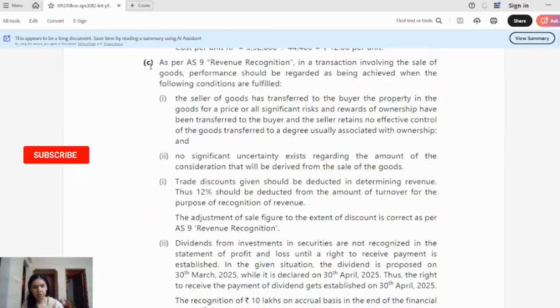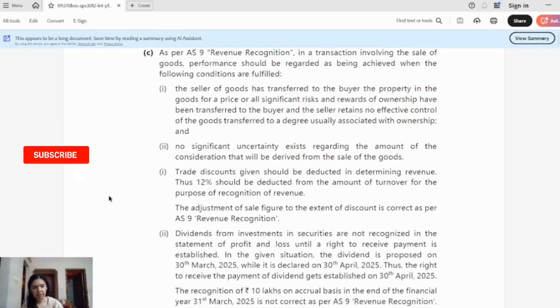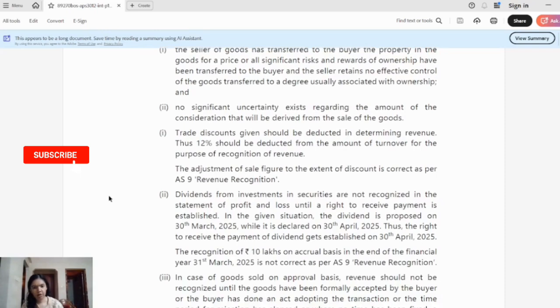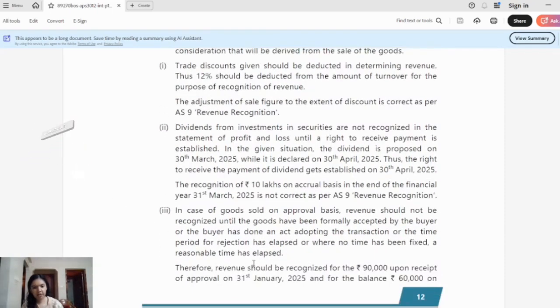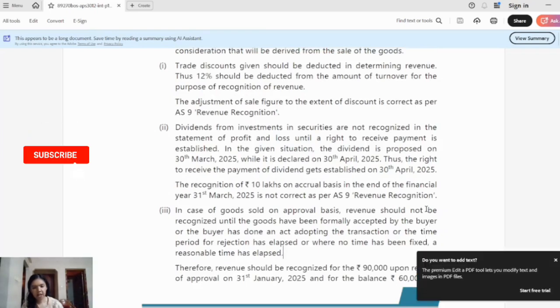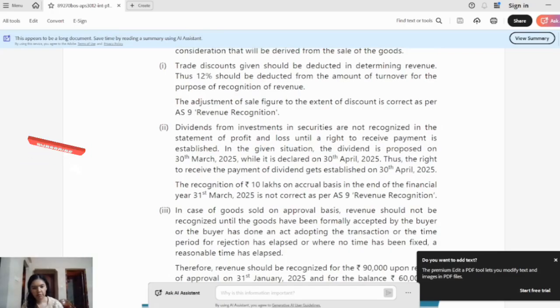So question number C. So first you can see they have written the accounting standard number AS9 revenue recognition, and then for each of the subpart they have analyzed separately, and then they have correlated the provisions with the question given in hand, and finally they have given the conclusion here. So in this way the answer should be presented for theoretical based question.